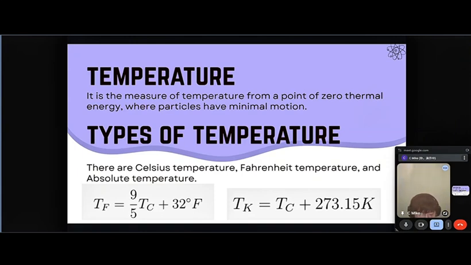It is measured on an absolute scale like Kelvin. 0 Kelvin is absolute zero, which is equivalent to negative 273.15 degrees Celsius. To convert degrees Celsius to Kelvin, you have to add 273.15. There is also an equation below which tells you how to convert degrees Celsius to Fahrenheit.